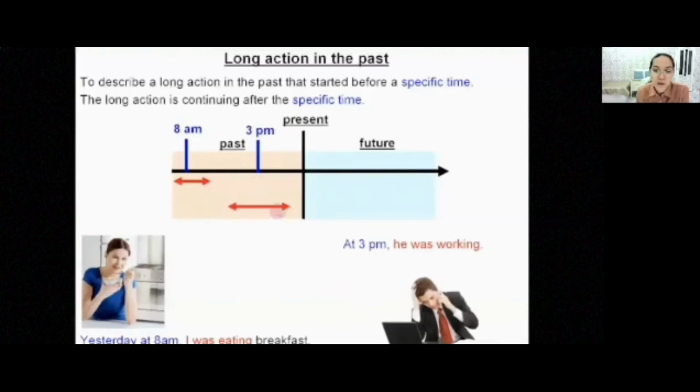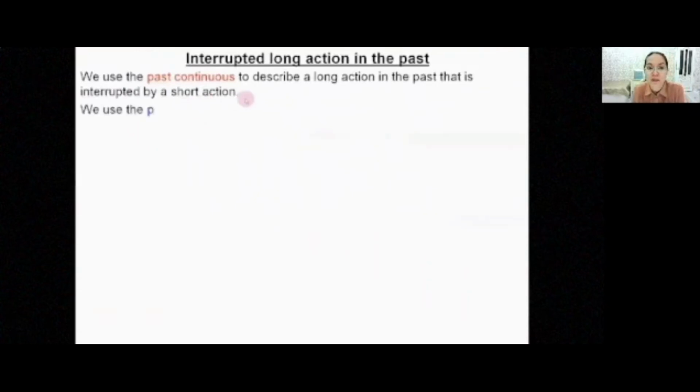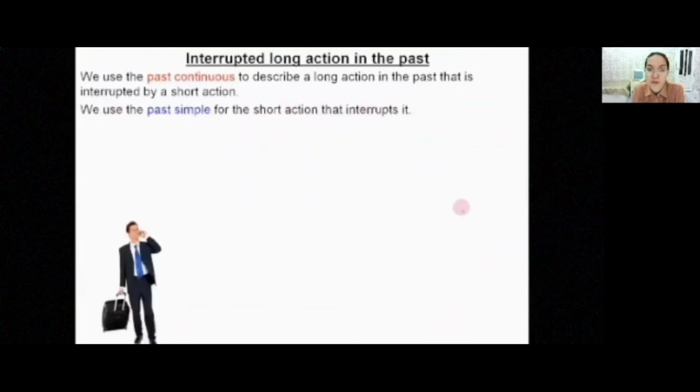He starts, for example, before the specific time and continues after the specific time. Interrupted long action in the past. So we use the past continuous to describe a long action in the past that is interrupted by a short action. We use the past simple for the short action that interrupts it.